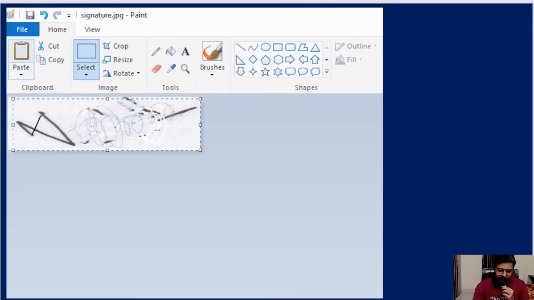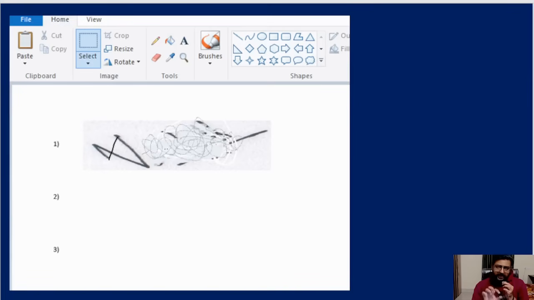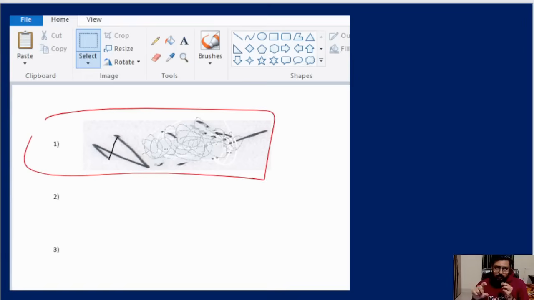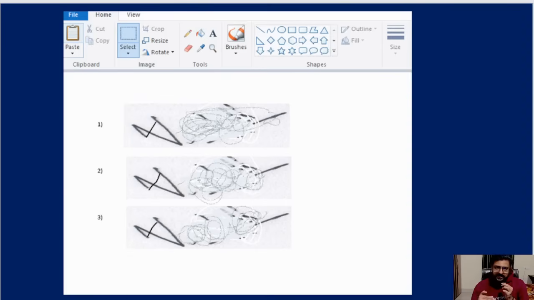When you open with Paint, this is there. I have just blurred everything, my signature, I have masked it. So in one Paint you have opened this, in the other Paint you have opened that. Now use the select button and select this sign, then Control C to copy, and then go to the other MS Paint which you have opened and paste it there. Place it exactly here, near to that one. Then again Control V and paste it below that, like this three times you paste it.